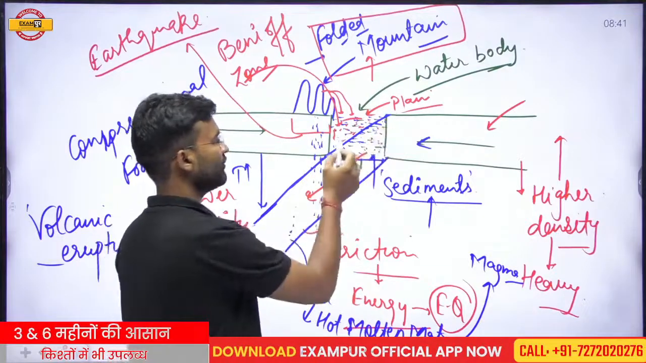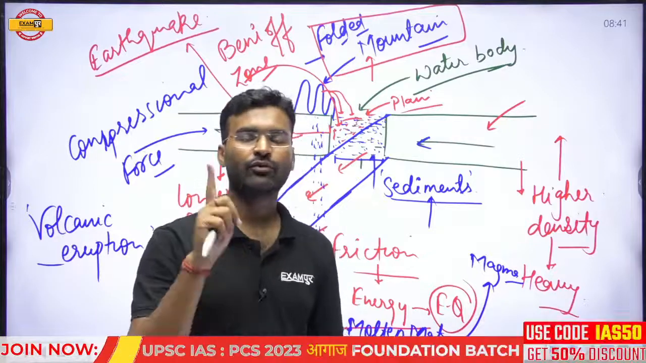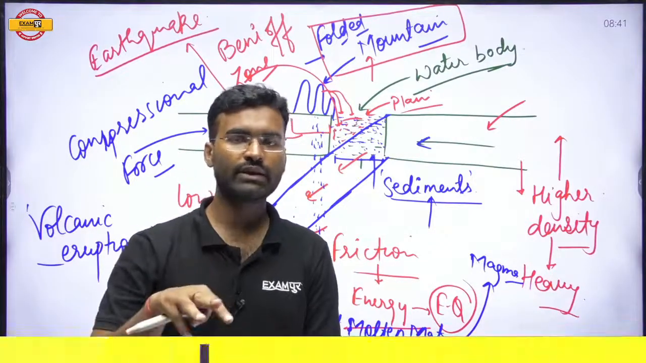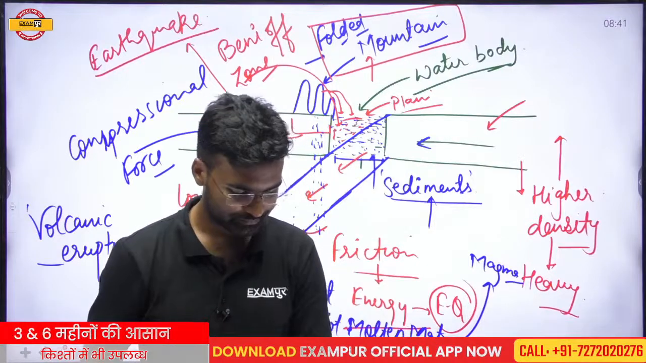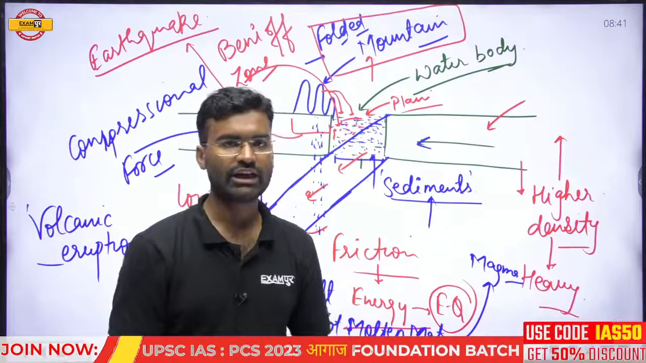So this region will experience at least three phenomena. The first is the folded mountain, the second is the earthquake, and the third one is the volcanic eruption.